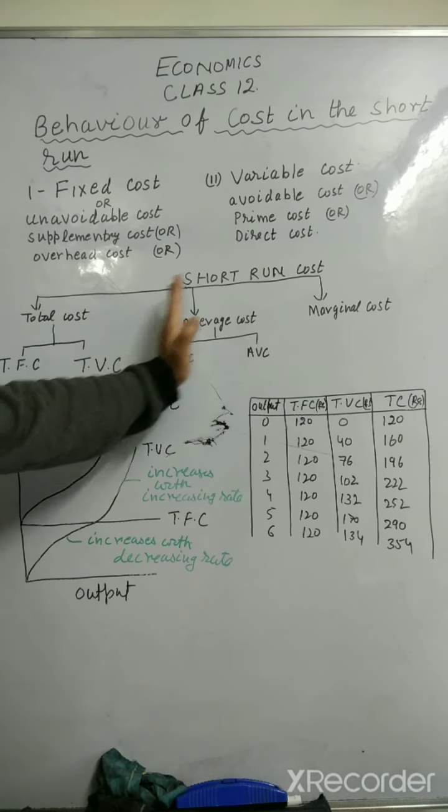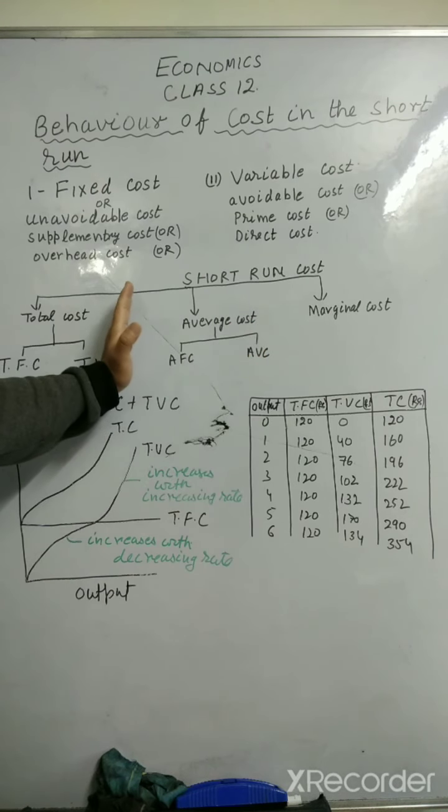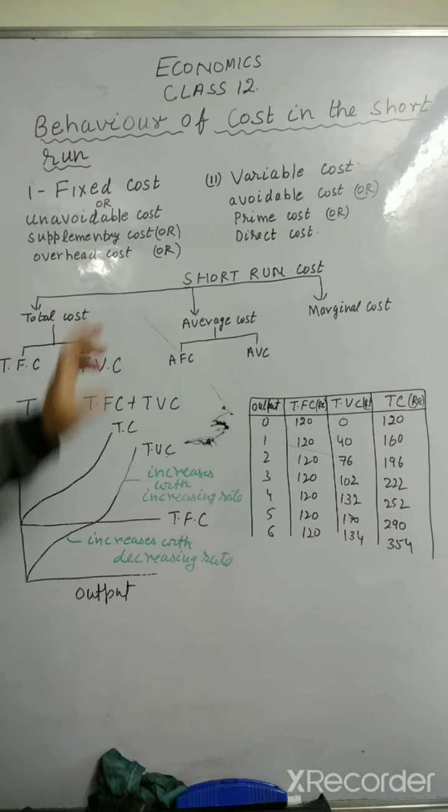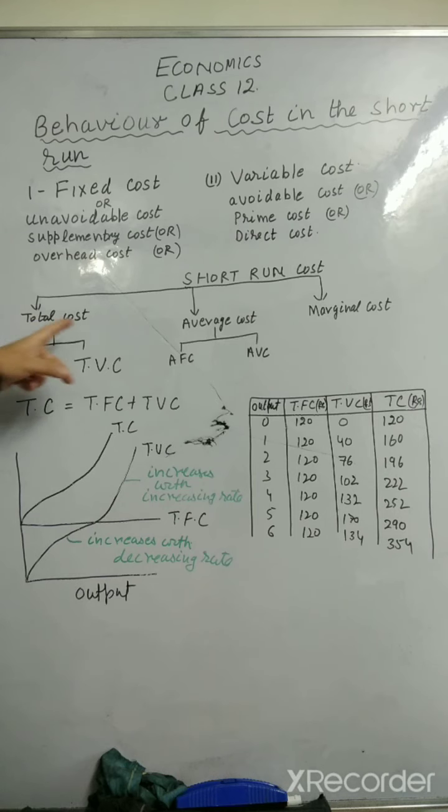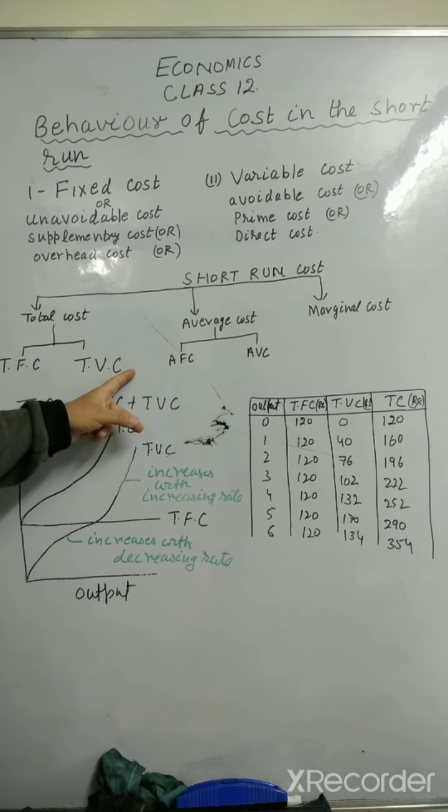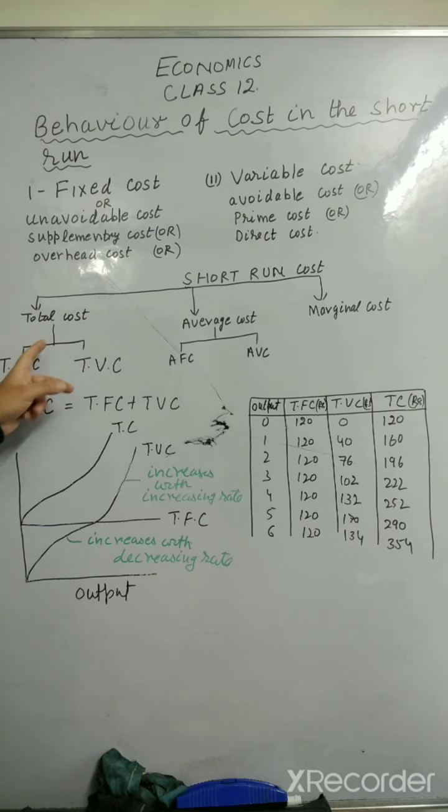This part we'll take later on. So we will only focus on total cost. Now this total cost can be divided into two parts, total fixed cost and total variable cost.